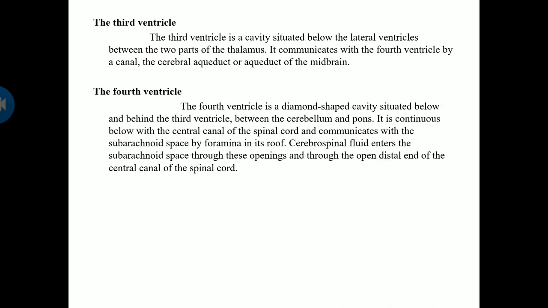So next is the third ventricle. The third ventricle is the cavity situated below the lateral ventricles between the two parts of the thalamus. It communicates with the fourth ventricle by a canal called the cerebral aqueduct, or aqueduct of the midbrain.